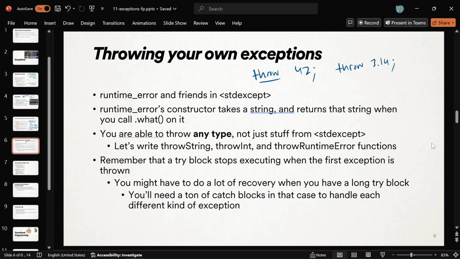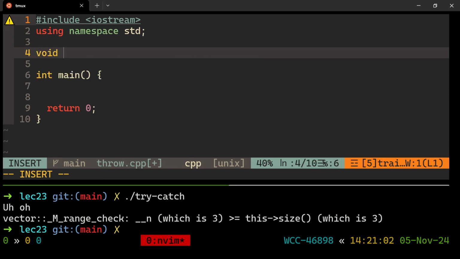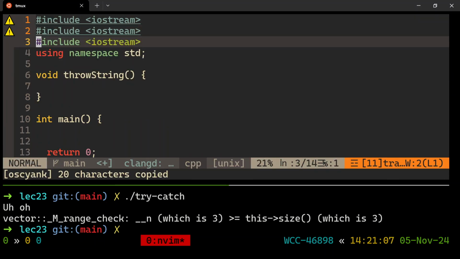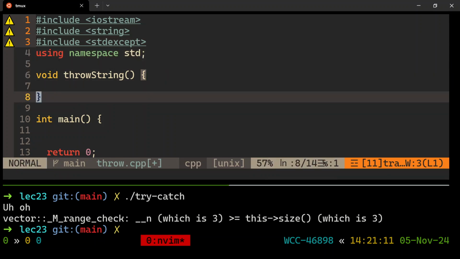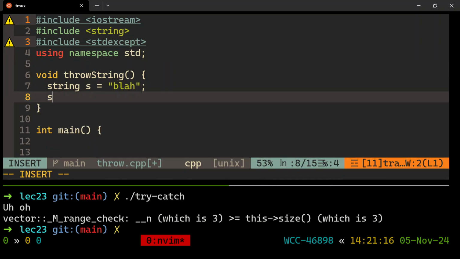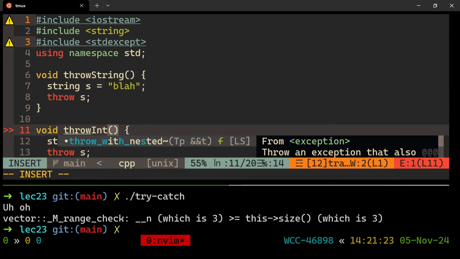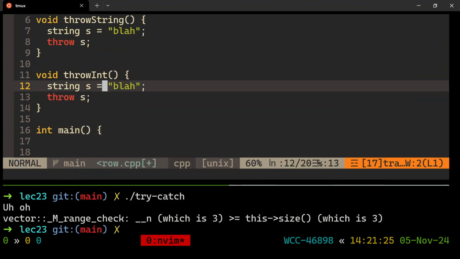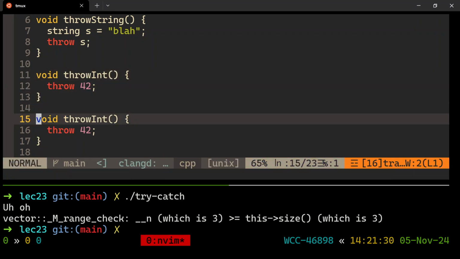Okay, throw.cpp. So let's make a few functions that throw things. All right, I'll make a throw string, a throw int, and a throw runtime error function. So, void throw string. Let's make a string. I guess I need the string type and the standard except type header. So string s equals blah, and then I'll throw s. So you can throw a string, that's fine. You can throw an int. I'll throw 42. But usually you throw only when you notice a problem.